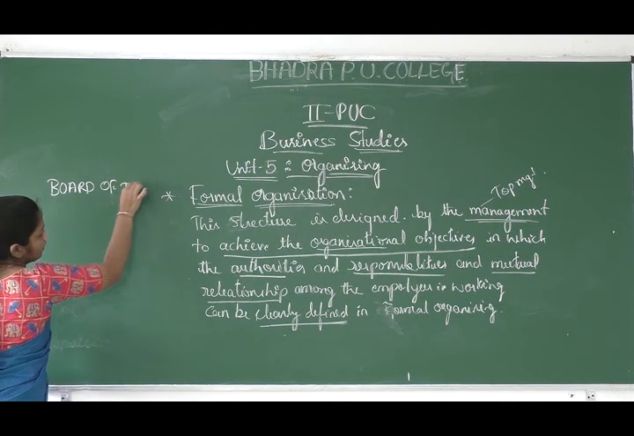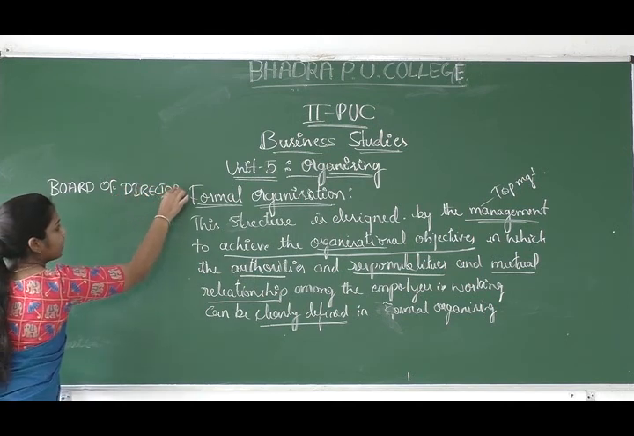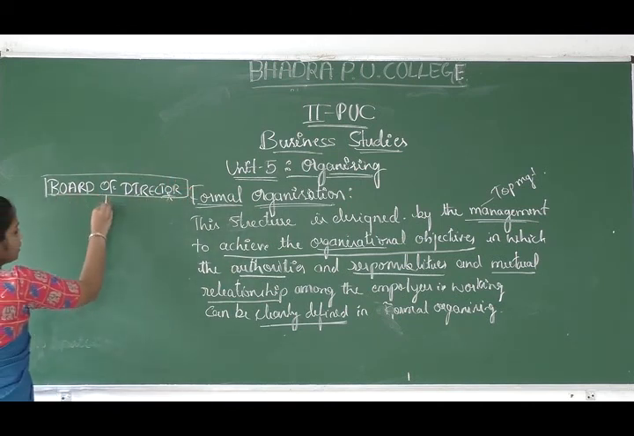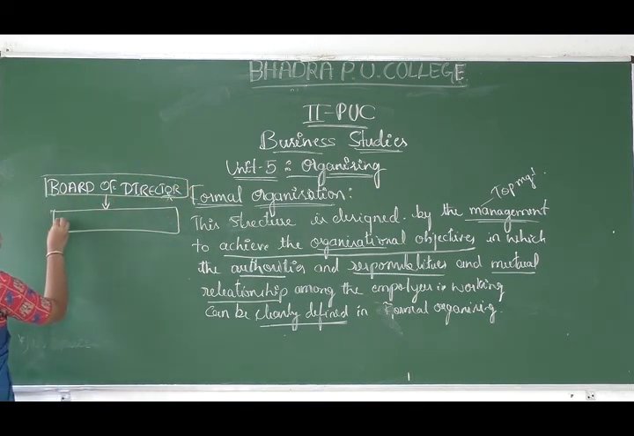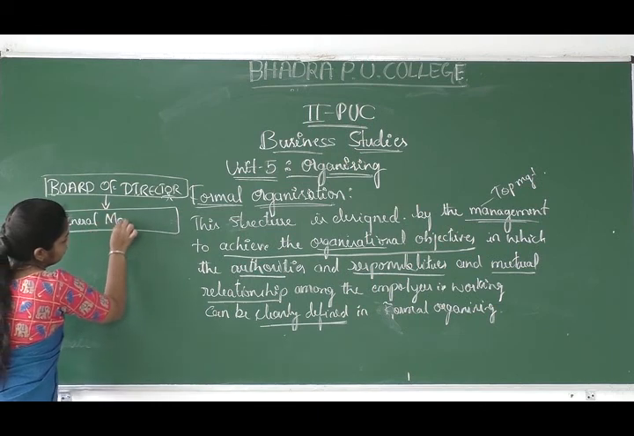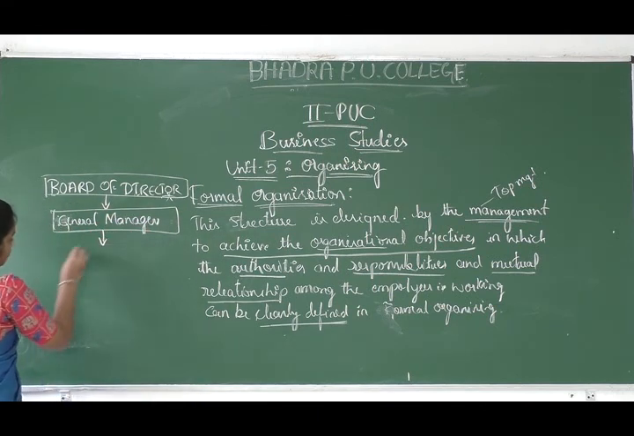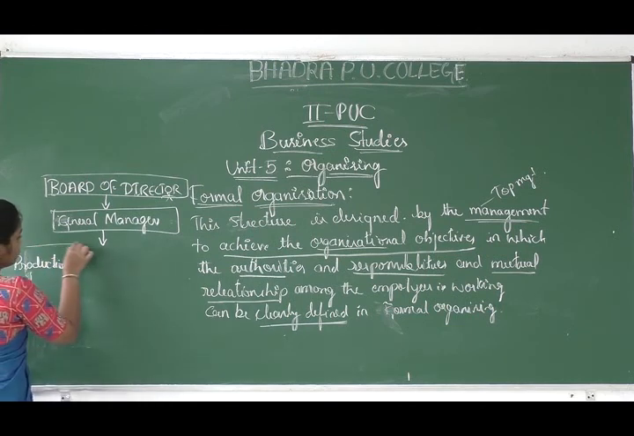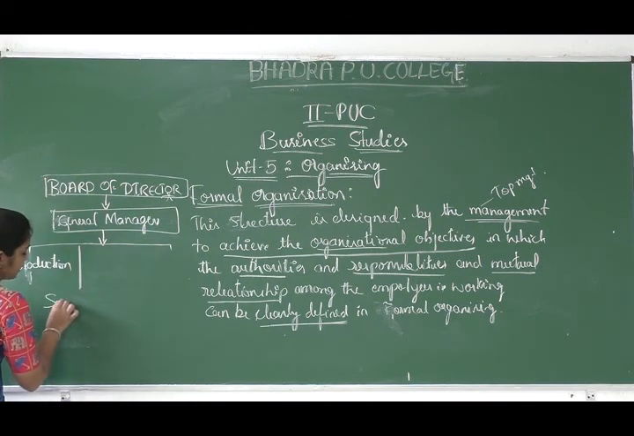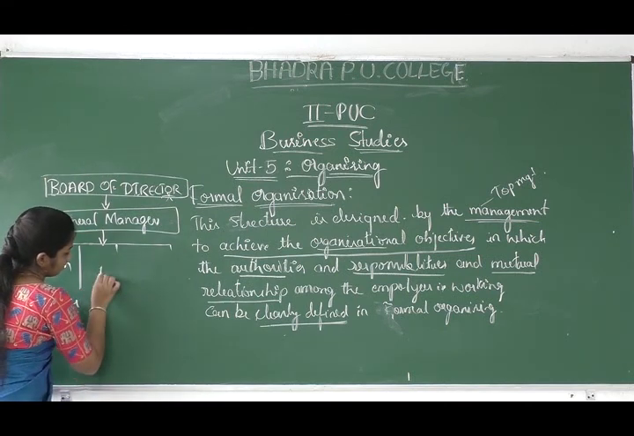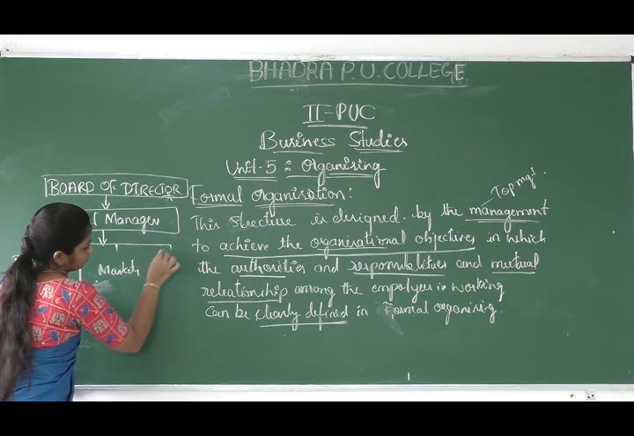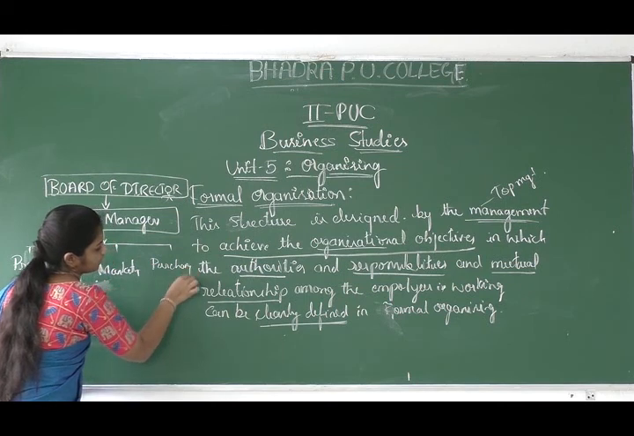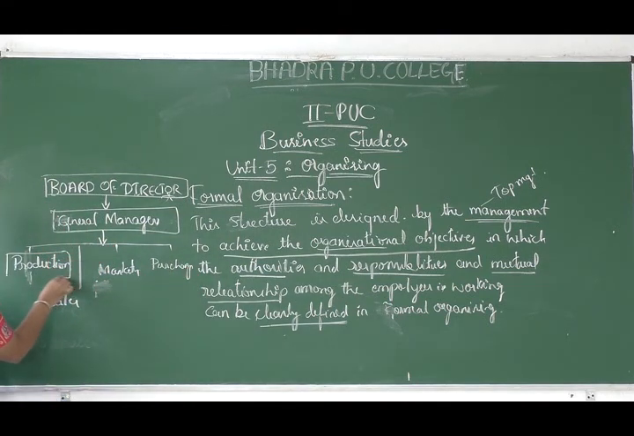Board of directors come at the top level of management, and general manager comes, then departmental managers like production, sales, marketing, purchasing. So likewise, this is the structure.